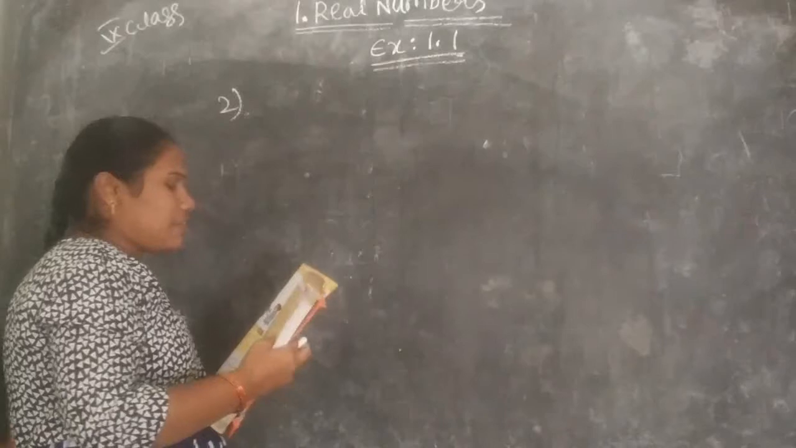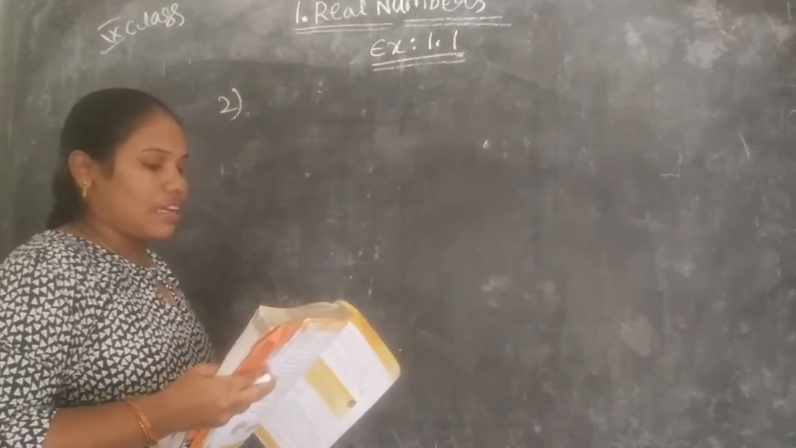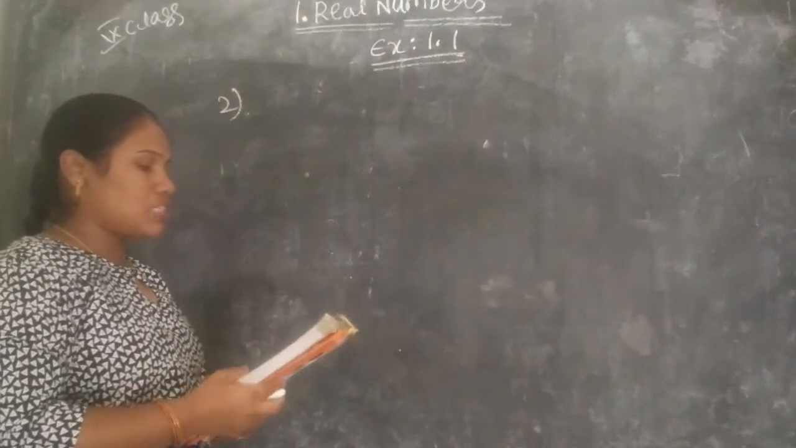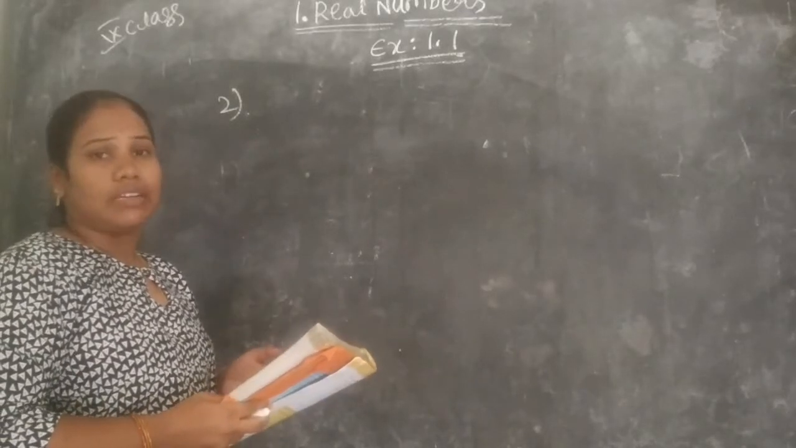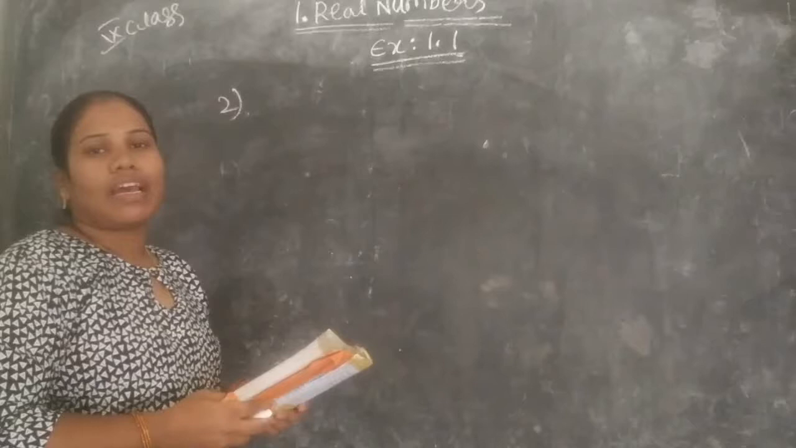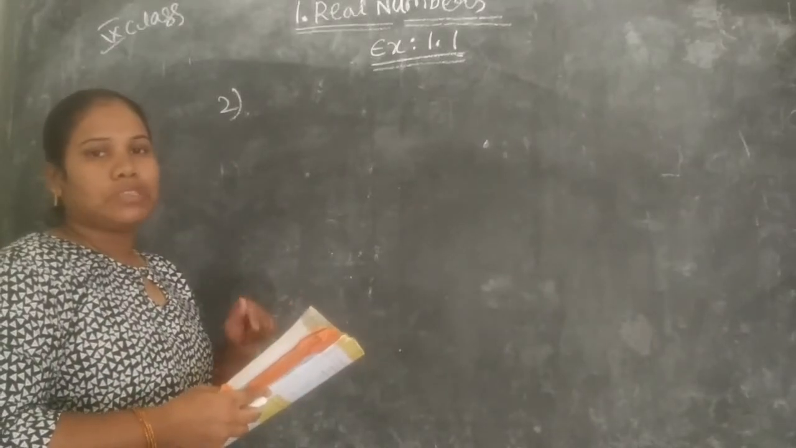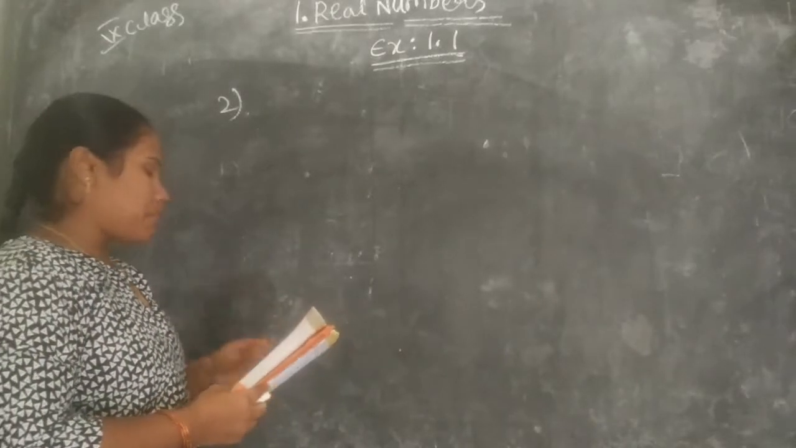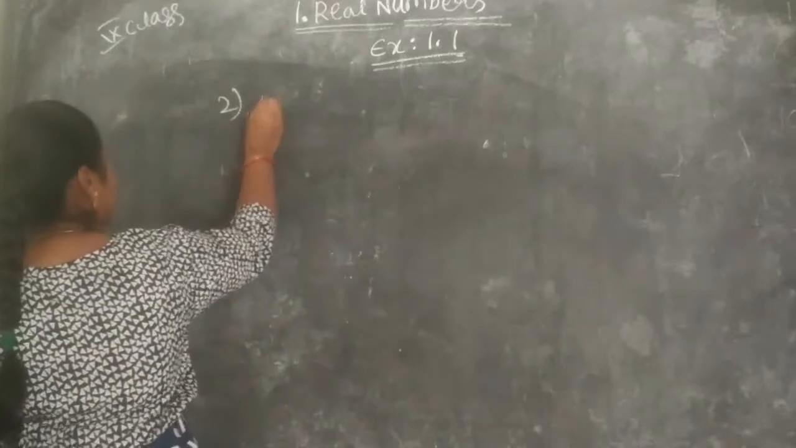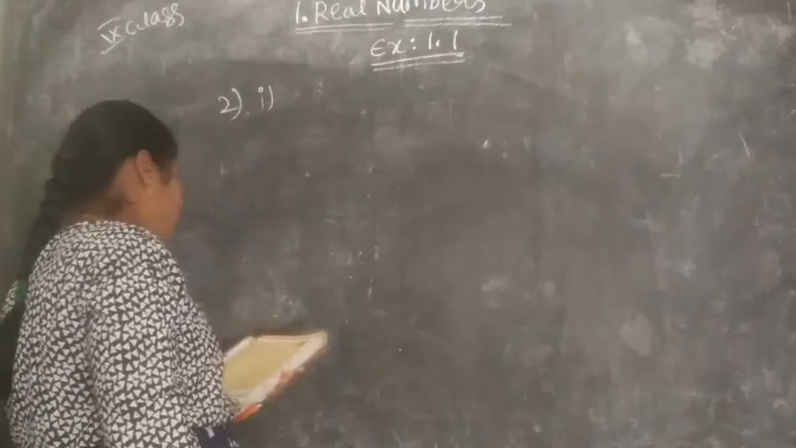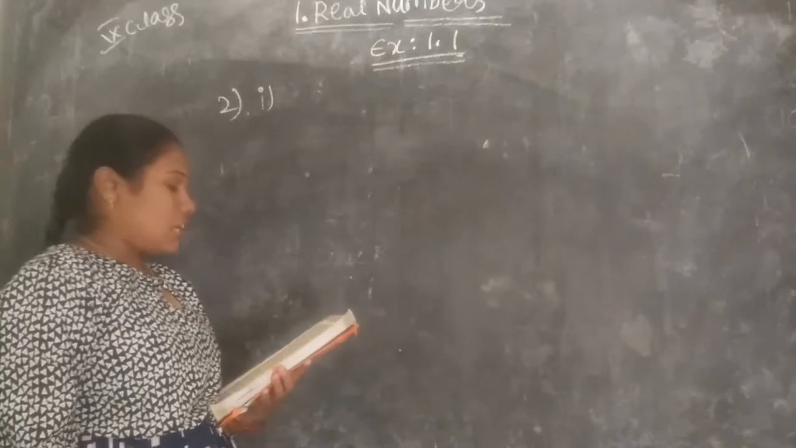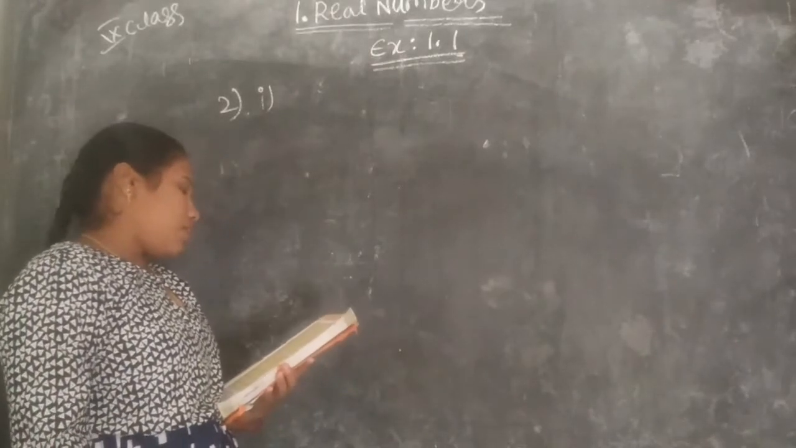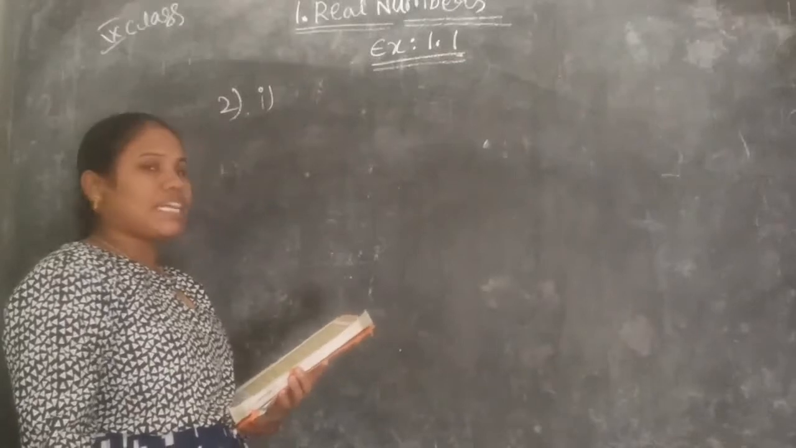So what is the second question? Give one example each to the following statements. So some statements are here. We have to give one example for each statement. Okay. So let's see the first one first. A number which is rational but not an integer.